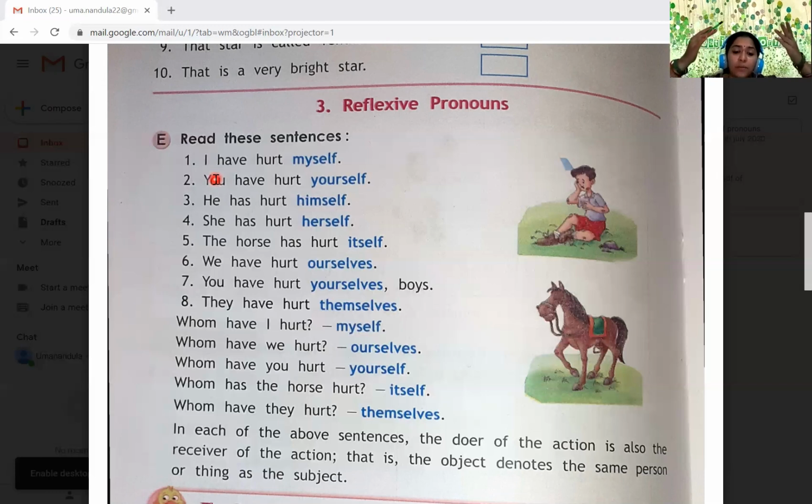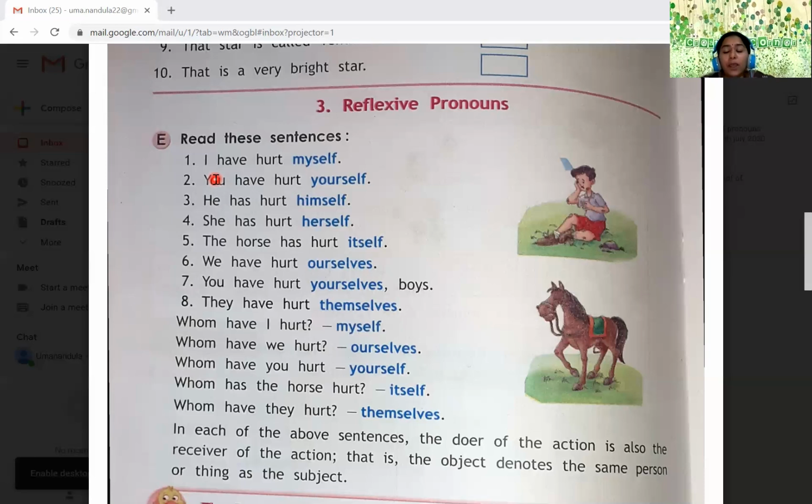So when I talk about all these sentences, as I told you, the doer of the action is also the receiver of the action. Doer, receiver, both are the same. So that is why the object denotes the same person or thing as the subject. Here I is the subject, myself is the object. You is the subject, yourself is the object. He is the subject, himself is the object. She is the subject, herself is the object. So everywhere it is reflecting.